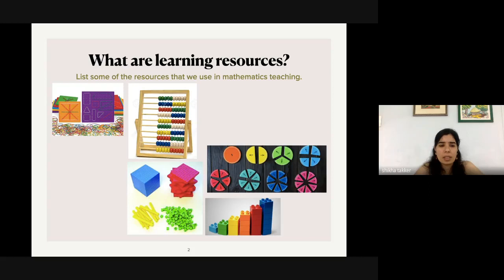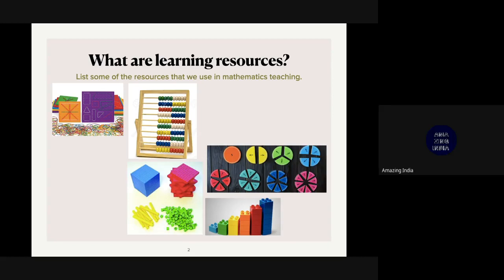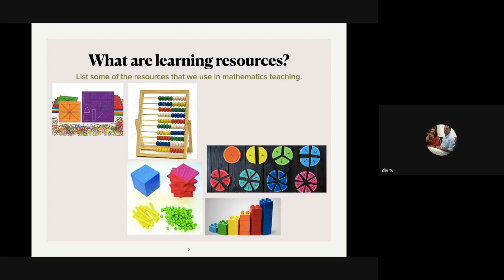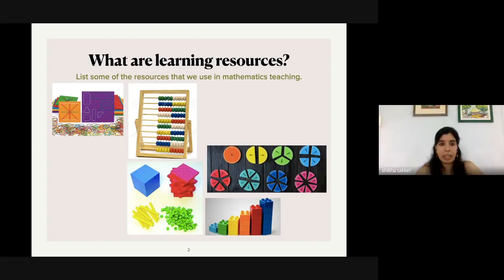Does this geoboard kind of remind you of a graph paper? Can you see similarities between a geoboard and a graph paper? We use a grid in graph paper. Here again, dots represent the grid. A 1 centimeter grid, 1 square unit, and every peg is equally placed. In graphs you have different sizes of squares also, and this is a more preliminary version where you have pegs arranged in an equidistant manner.